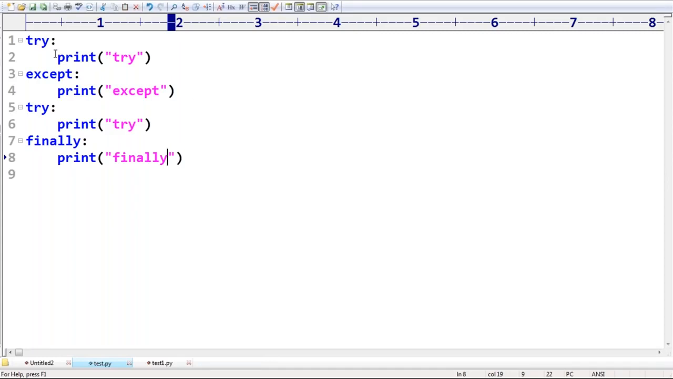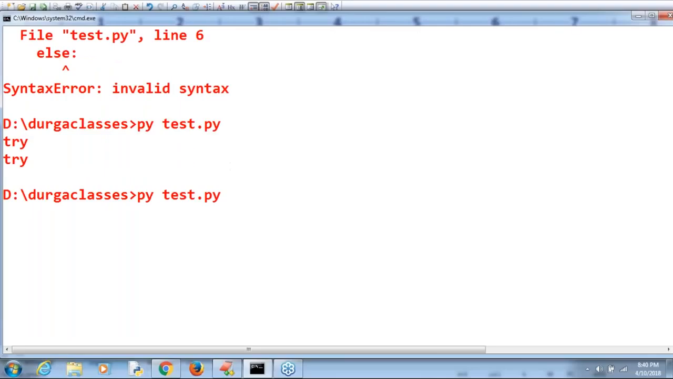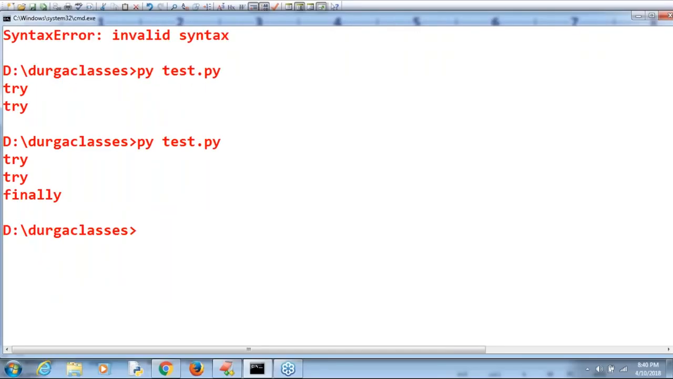So the first time, try we are going to get. Next time, try followed by finally is the answer. Now have a look once. Try first time. Second one, try finally is the answer we are going to get.